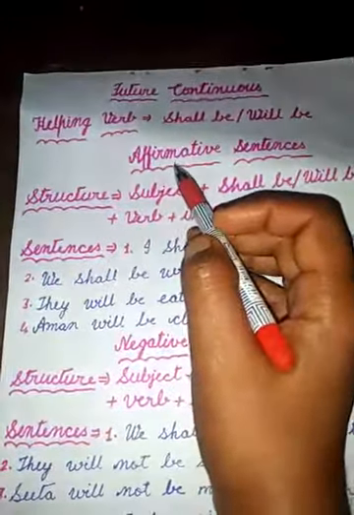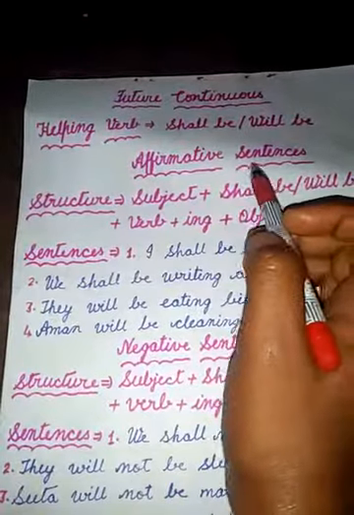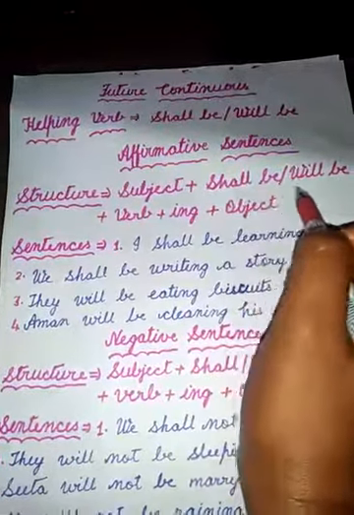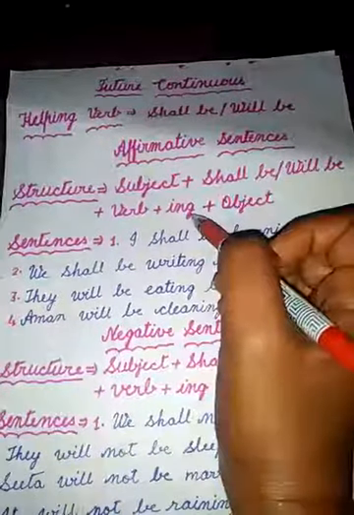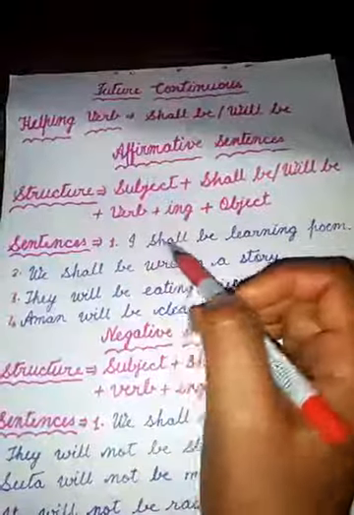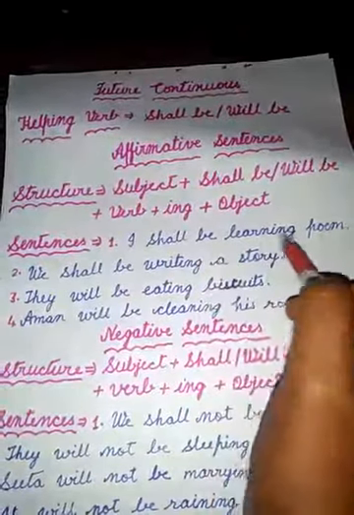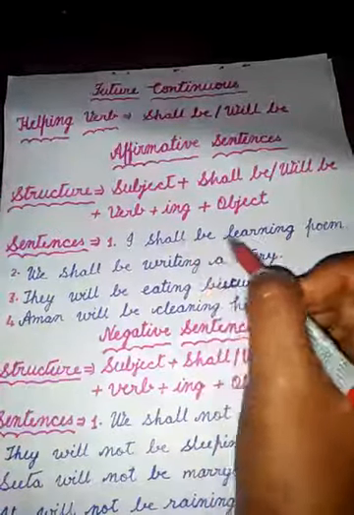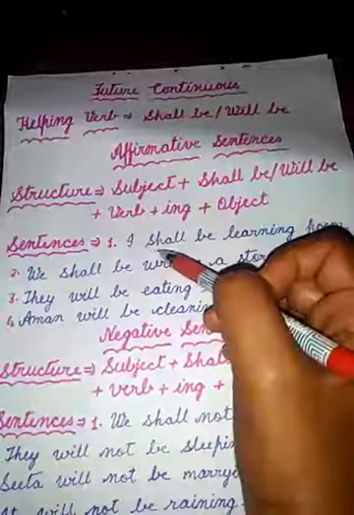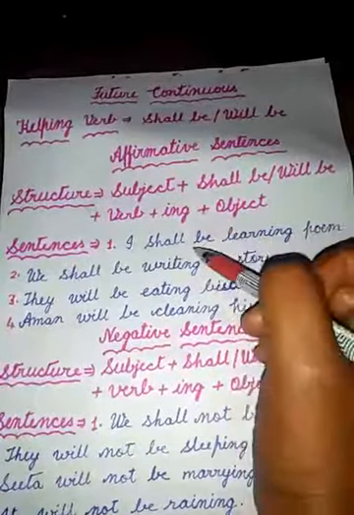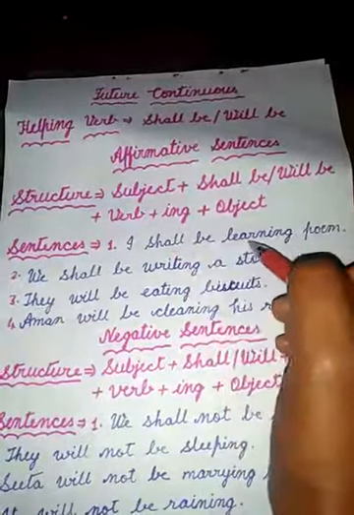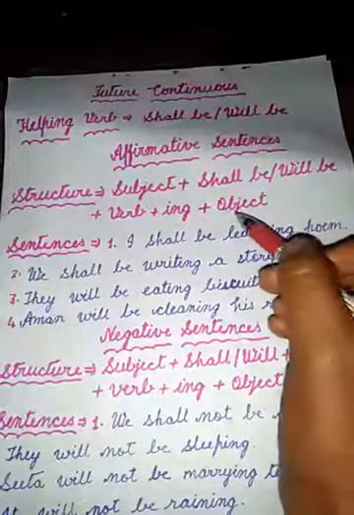Now, I am telling you affirmative sentences. Structure: at first subject, then shall be, will be, then verb plus ing, then object. Now, let's start the sentences. I shall be learning poem. I is subject, then with I we will use shall. Here shall be, then verb plus ing, learning, this is verb plus ing, poem is object.